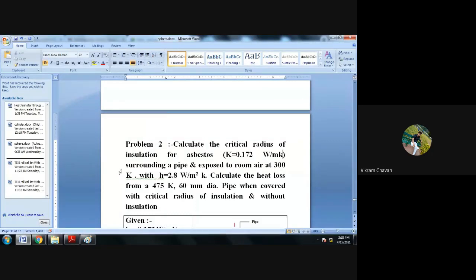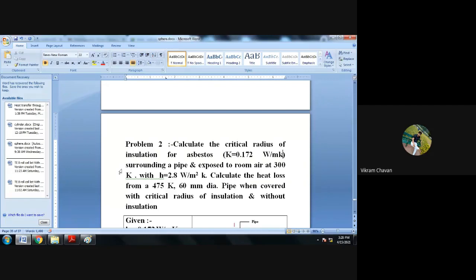Surrounding a pipe and exposed to room air at 300 Kelvin. Full stop. Exposed to room air at 300 Kelvin. Full stop. With h is equal to